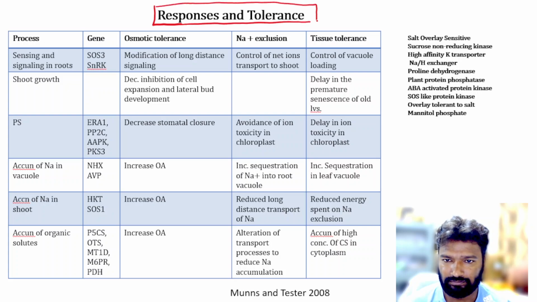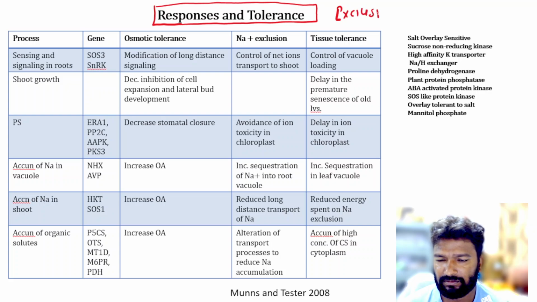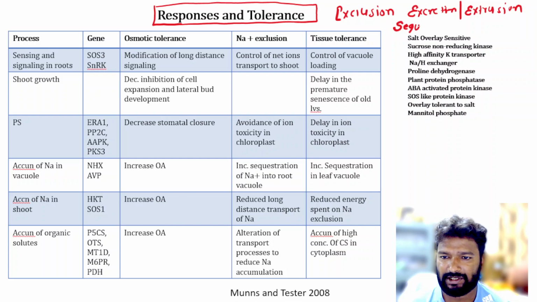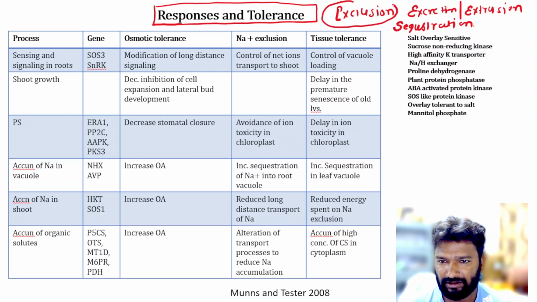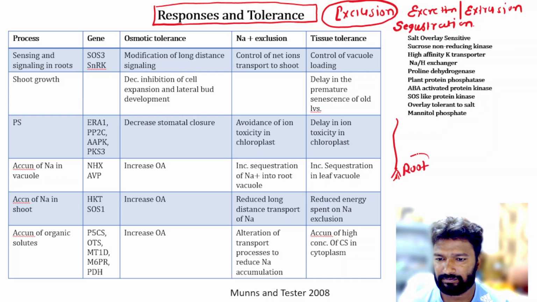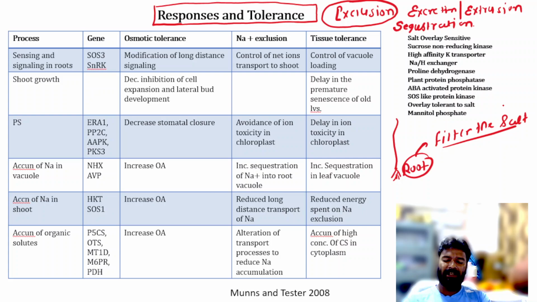So friends, you heard about the three mechanisms: exclusion, excretion or extrusion, and third one is sequestration. During exclusion, the root portion filters the salts. So what does the root portion do? It removes them, as we don't want this salt. So this is called exclusion.